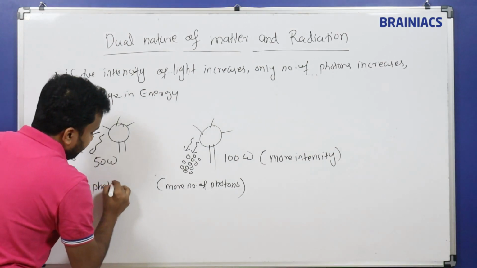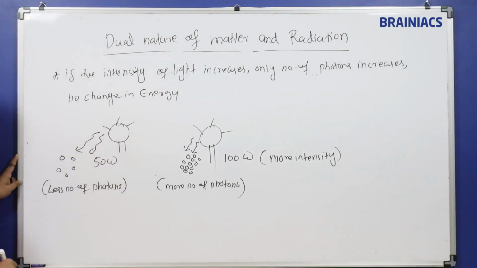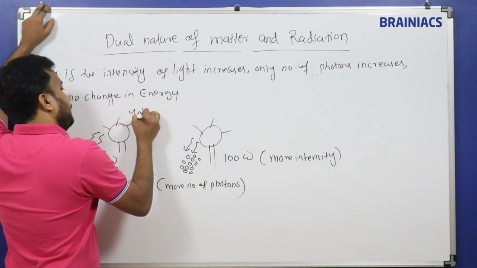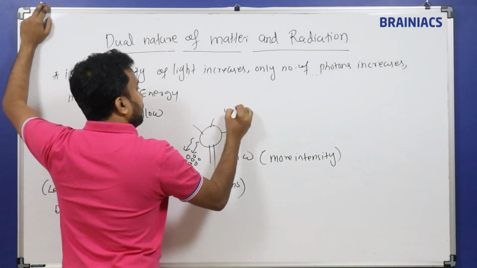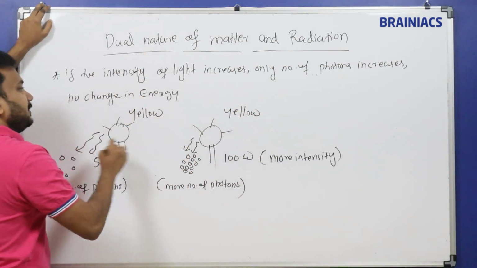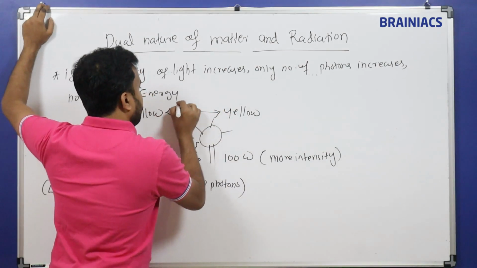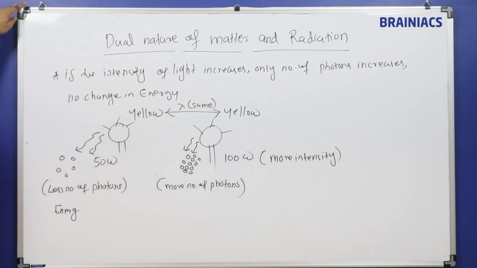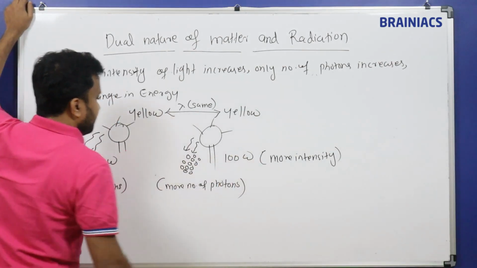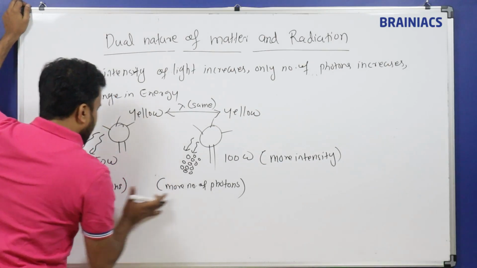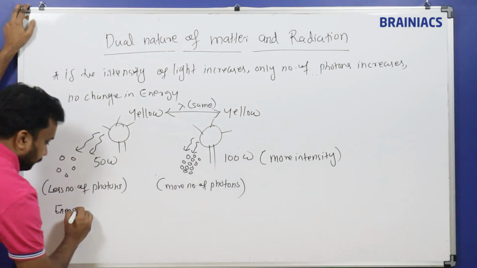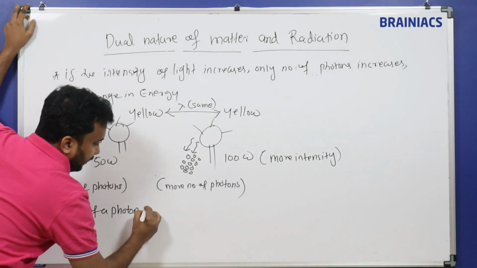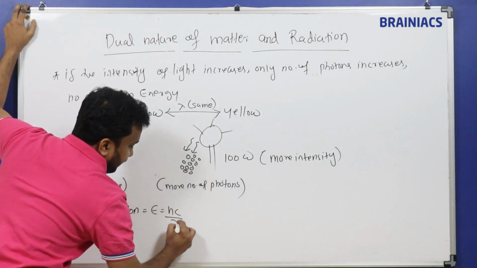Energy is normally calculated for a photon. Suppose this is a yellow light, so the wavelength is constant. This is also yellow light. So what is the same? Lambda is the same, because lambda depends only on the color. Power is changing, meaning intensity is changing. When intensity changes, the number of photons changes. But the energy of a photon, E is equal to hc by lambda.